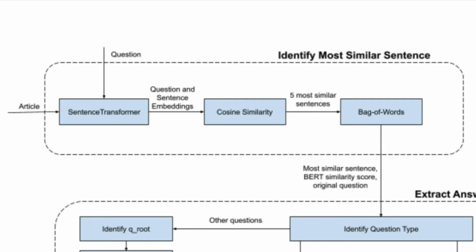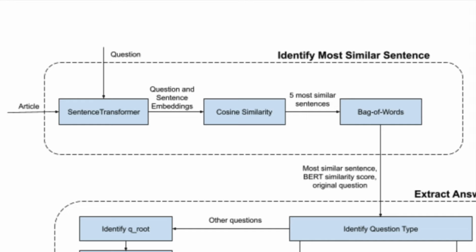We chose to use Sentence Transformers, a library that has a pre-trained sentence BERT model, because we are trying to match the entire question, a sentence, rather than specific words within it. Once we create BERT embeddings for the question and every sentence in the text, we compare vector embeddings using cosine similarity to find the sentence most similar to the question.